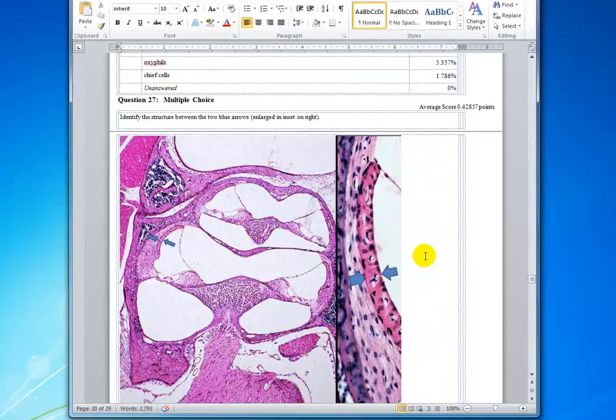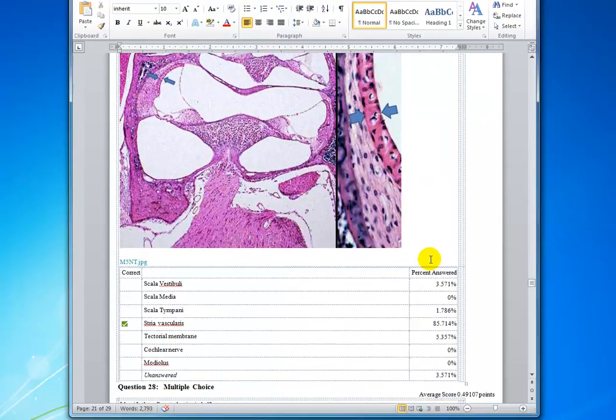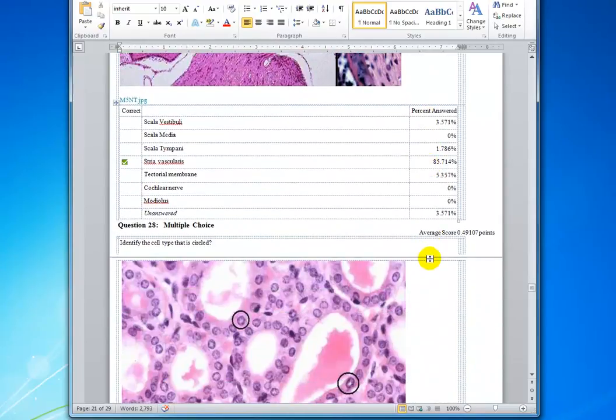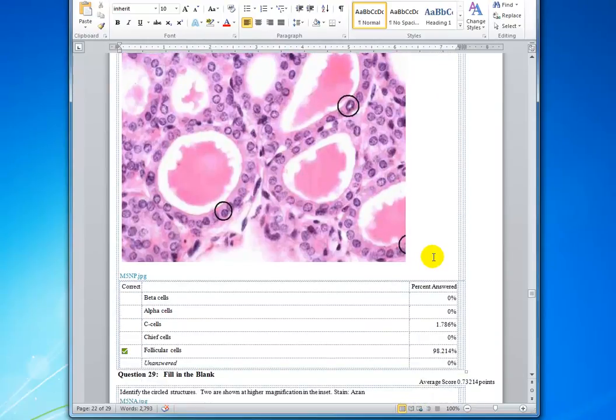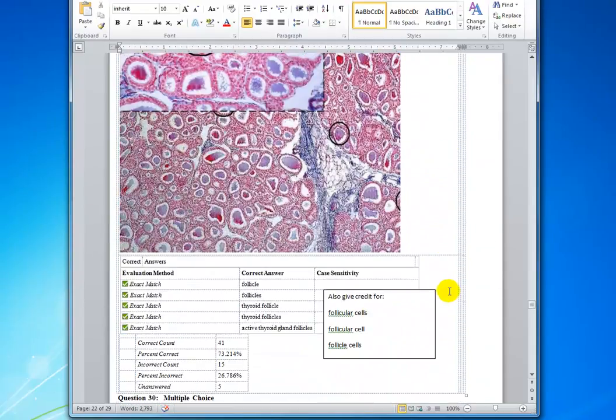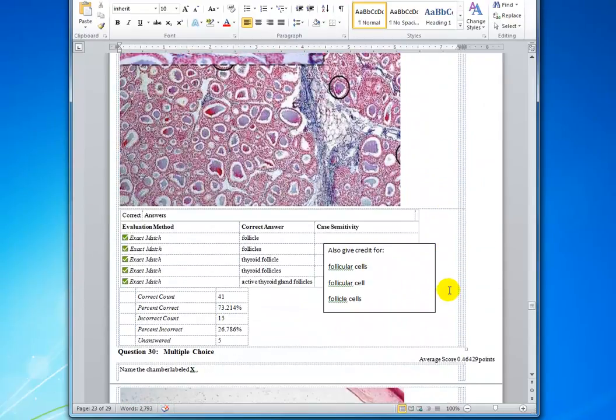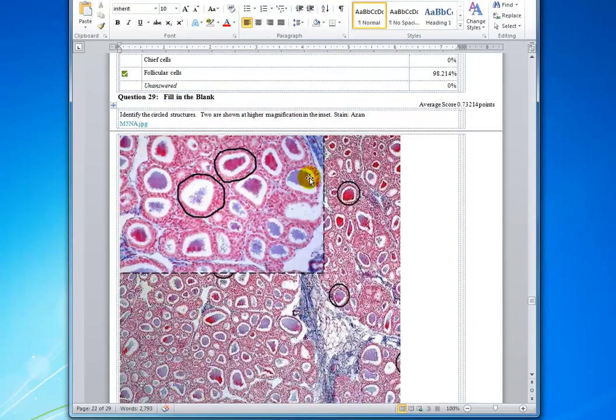Okay, we're moving on here. I think that stria vascularis, most people got that correct. And the follicle cells, got that correct. So this is one we gave some additional answers to. The answer should have included the thyroid gland because we didn't give you the organ.